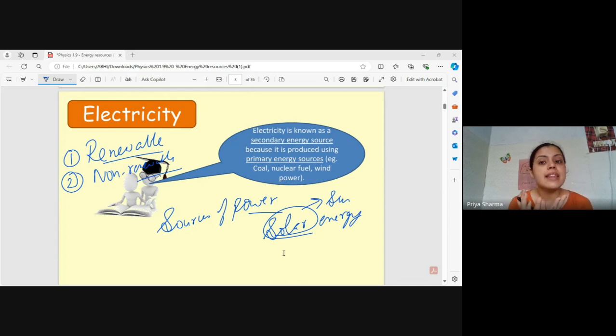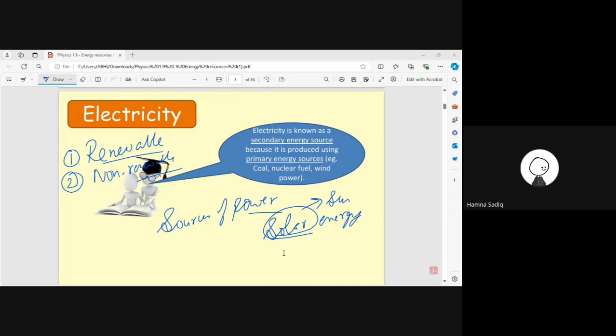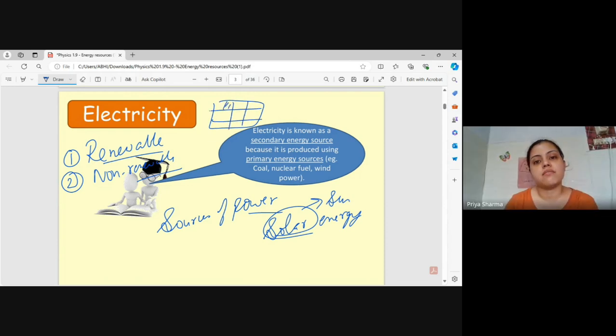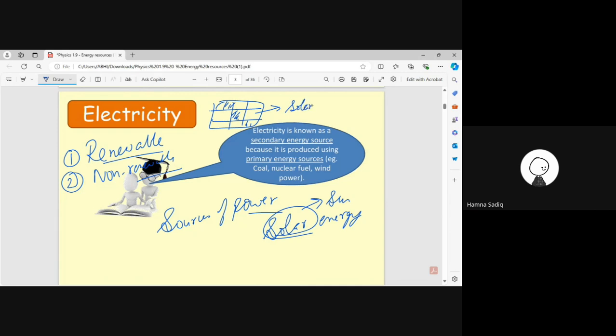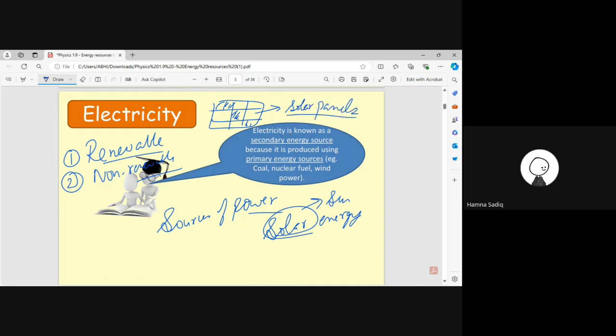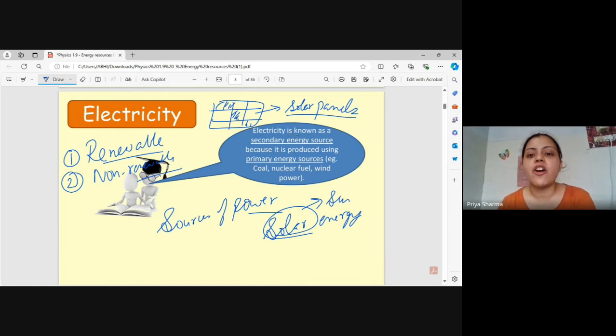There is one thing which converts sunlight to electricity. What is that particular thing? Those panels which we use on the top of our houses. Can we say these are solar panels? Yes. So solar panels are one of the things which can convert sunlight to electricity.